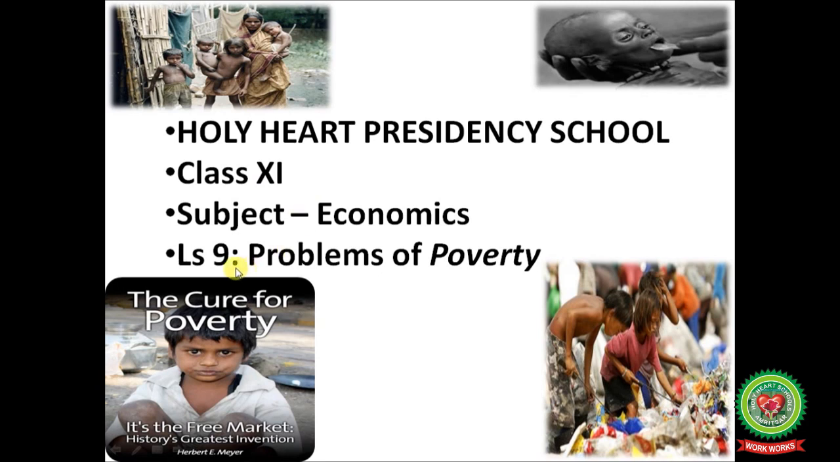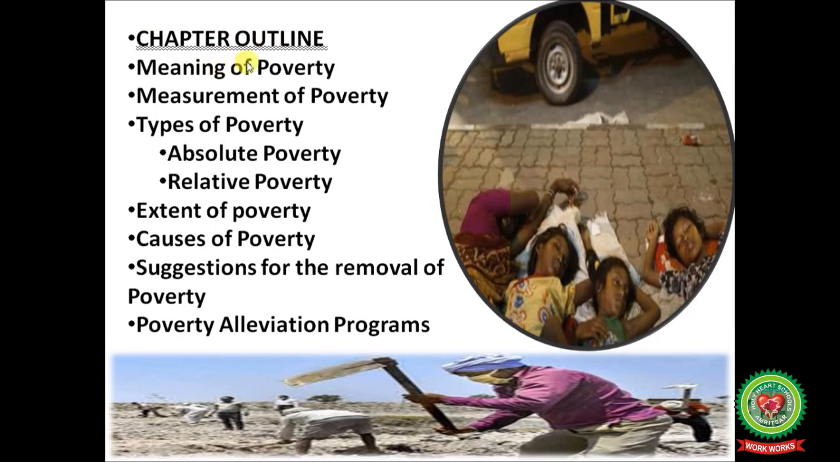Today we will start with lesson number 9, problems of poverty. In this chapter you will learn about meaning of poverty, measurement of poverty, types of poverty. Under this you will learn about absolute poverty and relative poverty. Next is extent of poverty, causes of poverty, suggestions for the removal of poverty, poverty alleviation programs. But today we will discuss meaning, measurement, types, extent and causes of poverty.